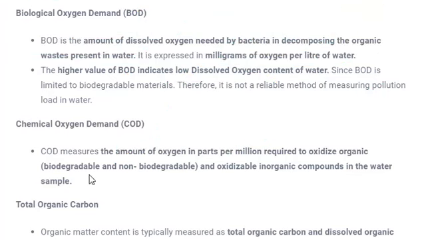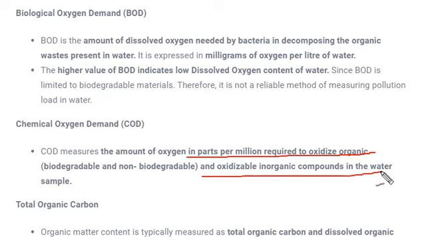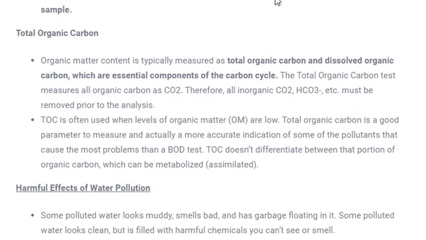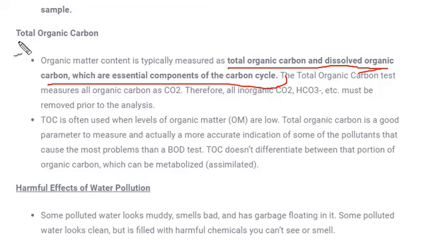Next is chemical oxygen demand. This is the amount of oxygen in parts per million required to oxidize organic and oxidizable inorganic compounds in a water sample. So it is much similar over here. Next is total organic carbon. Its definition says that total organic carbon and dissolved organic carbon are essential components of the carbon cycle. So the total amount of carbon present in water in organic form, which is important for the carbon cycle, would be called total organic carbon.